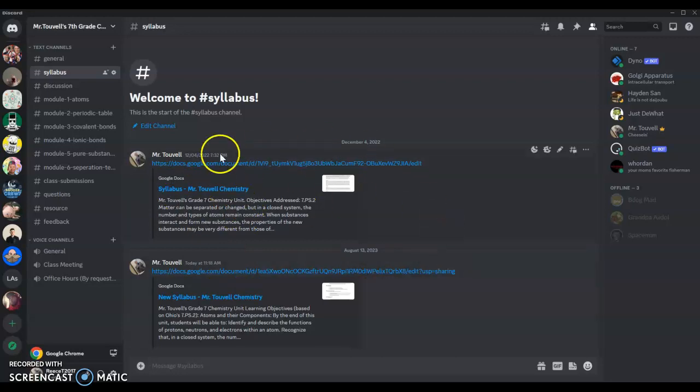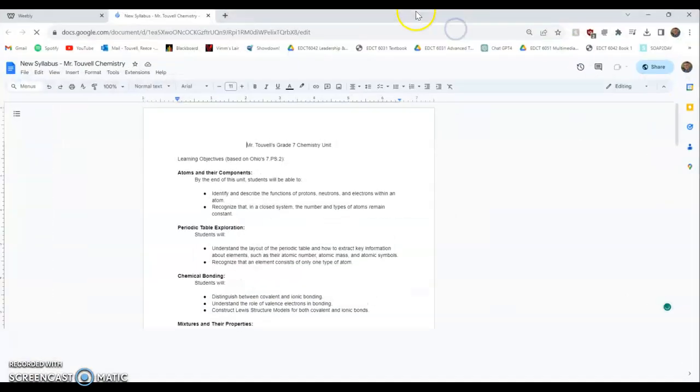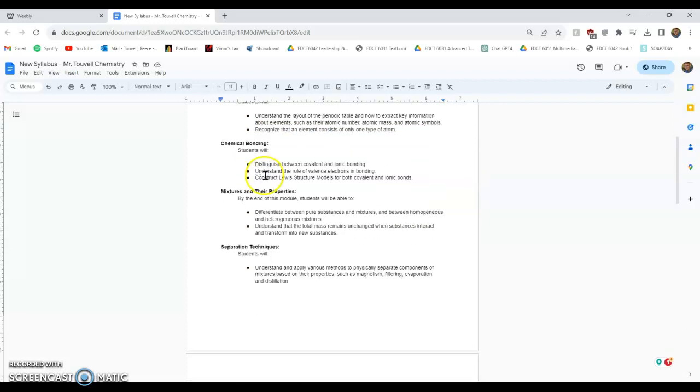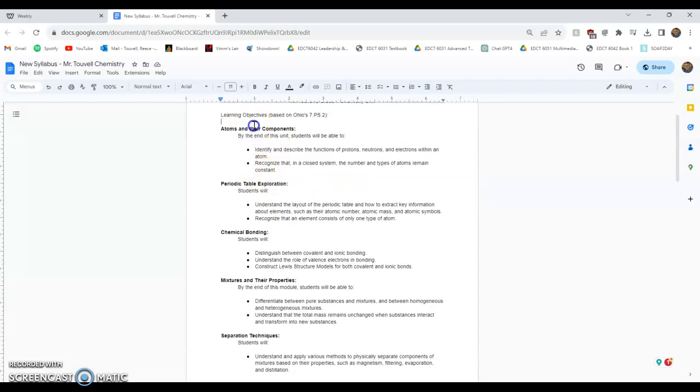So this is our old syllabus, and my goal was to revise it so 7th graders could easily read it and understand it. So here is our syllabus right here. We have our learning objectives all broken down per module, so you should know that by the end of this module, you should be able to do this.